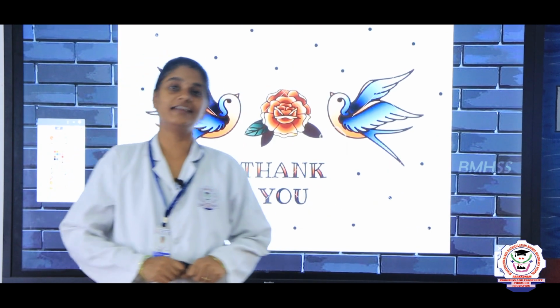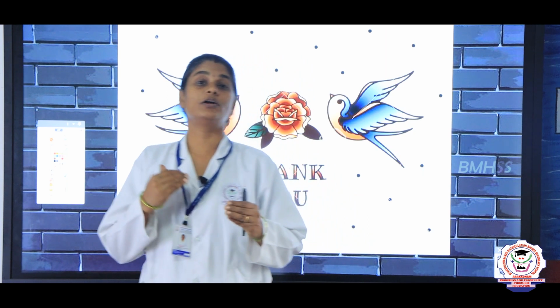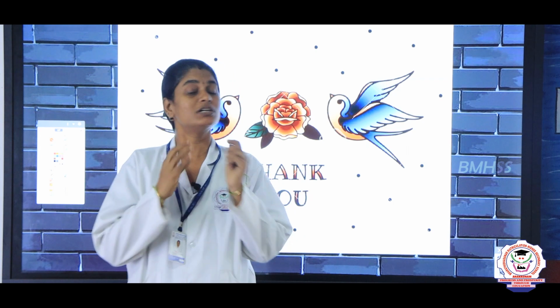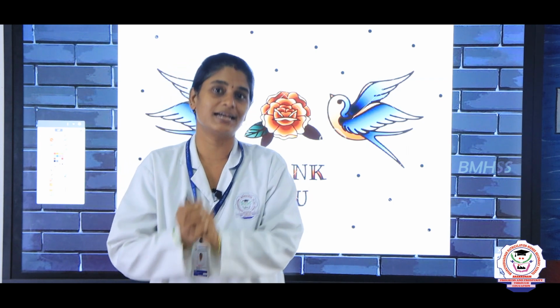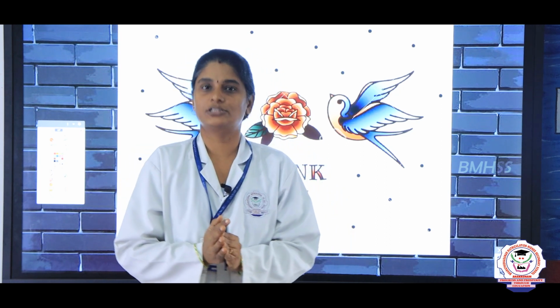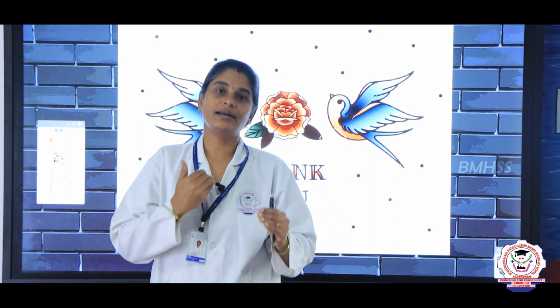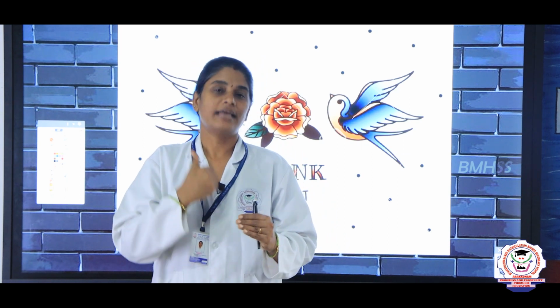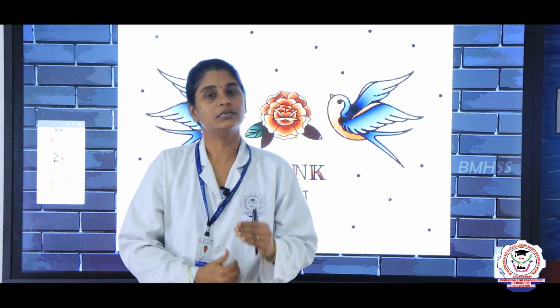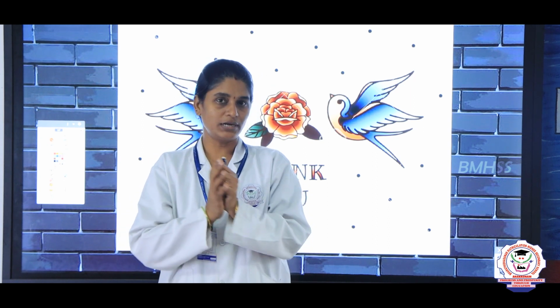Now children, in this session you have learnt about what endocrine glands are and what their secretions are, which are known as hormones. Hormones are the chemical substances that control the chemical coordination inside the body of living beings. You also learned about the endocrine glands: hypothalamus, pituitary gland, pineal gland, thyroid gland, parathyroid gland, thymus gland, and the adrenal gland.